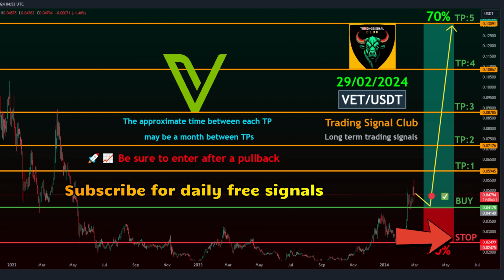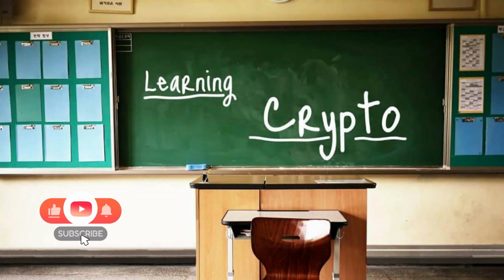0.02499. Important note: remember to move your stop loss to your entry or previous take profit after reaching any take profit. This helps protect profits and limit losses. Entry strategy: enter after a pullback. Allocate 2 to 3% of your investment for spot trading to maximize participation while effectively managing risks.